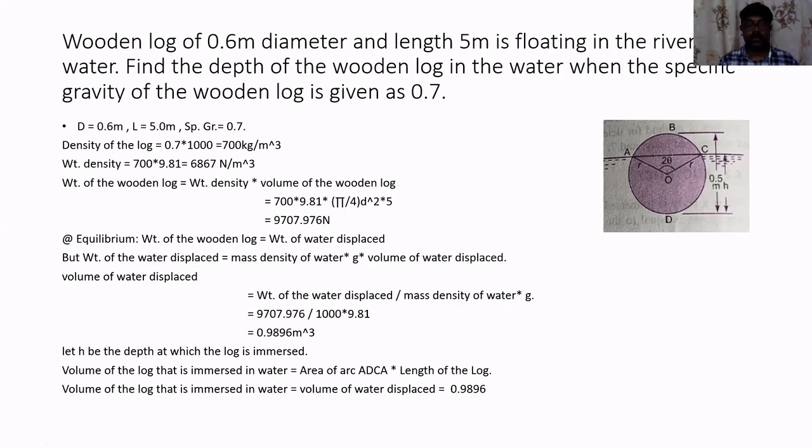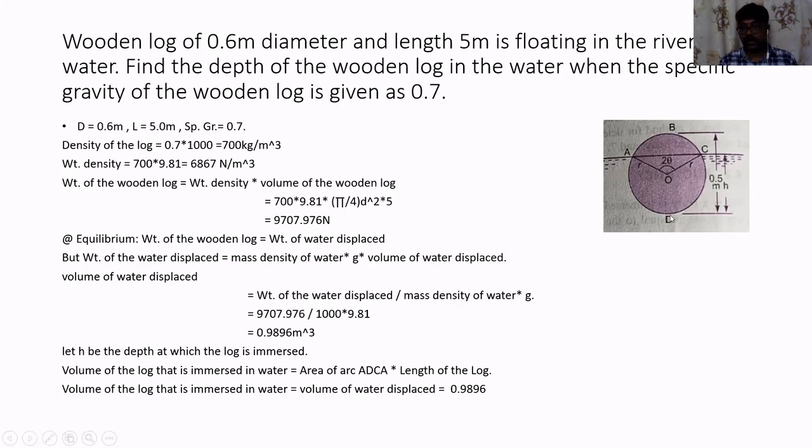Now what we want to find out is the height. What we will do is equate both things. The volume of log that is immersed in water will be equal to the volume of water that is being displaced.